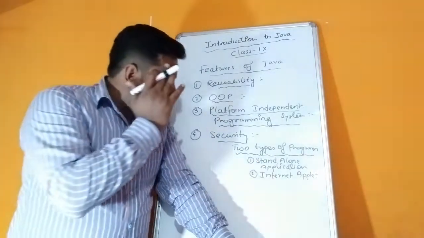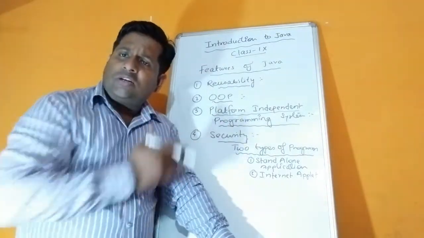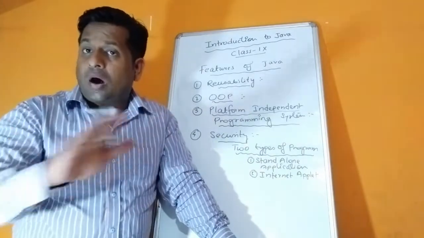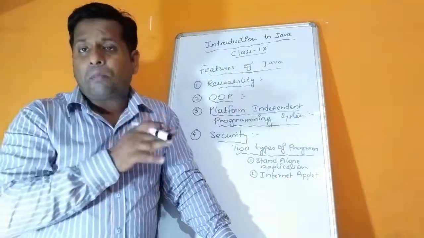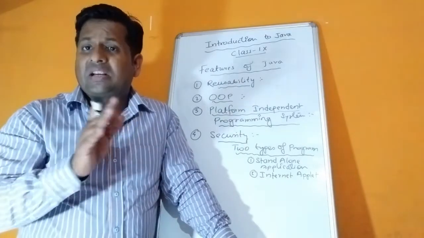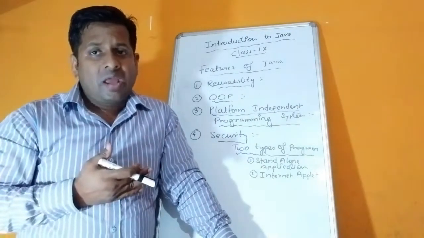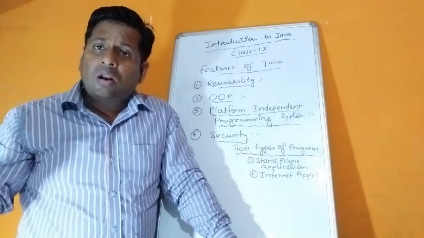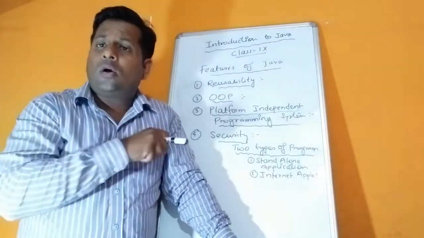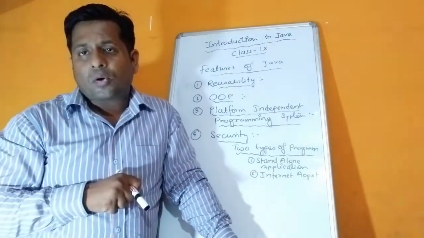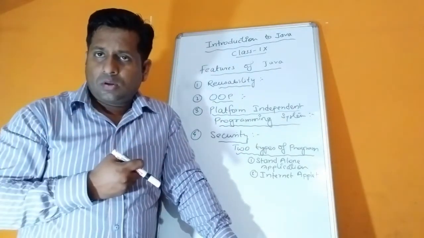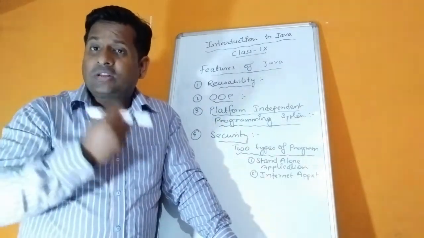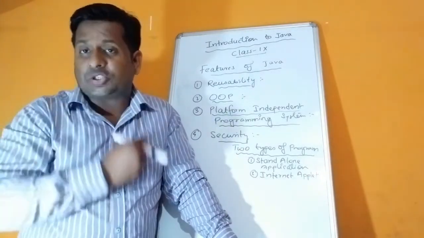So when you create either standalone applications or internet applets, both are highly secure because Java has inbuilt security. Java does not depend on others. External security means additional applications are not required for maintaining the security of Java programs. Java has its own tools, that is JDK, Java Development Kit.